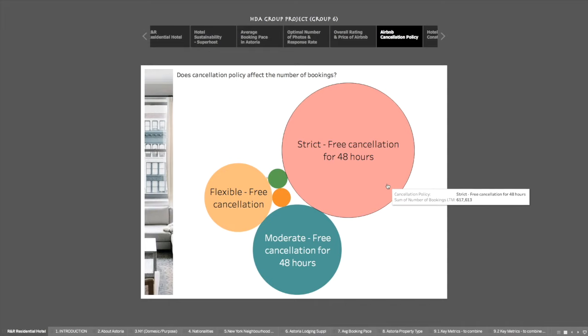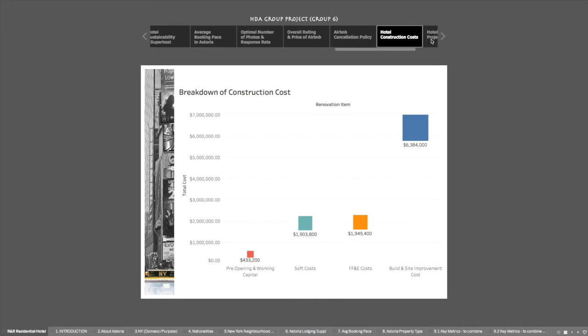Lastly, we look into the impact of bookings by cancellation policies. It was found that most apartments follow a strict cancellation policy and it does not deter people from booking. Hence, it would be safe to set a strict policy that will not impair demand and at the same time protect the hotel from cancellations and potential revenue loss, safeguarding the hotel's interests.